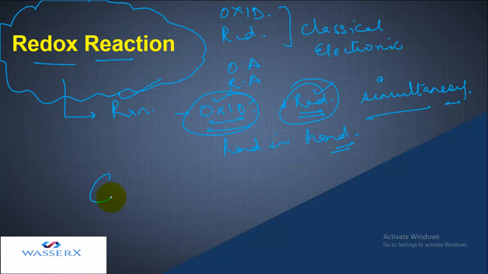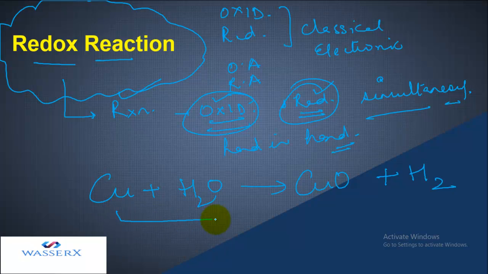Let's take an example. Let's say I have Cu and I'm adding water to it, and they react and as a result we get CuO and hydrogen gas. If we compare the left and the right hand side, on the left we have copper, but on the right oxygen is added to copper. Similarly, on the left we have oxygen attached with water, but on the right the oxygen is removed from hydrogen. So oxygen is added to copper, and addition of oxygen is oxidation.